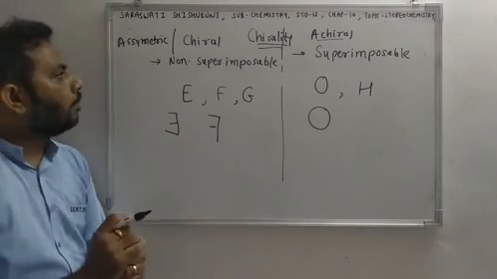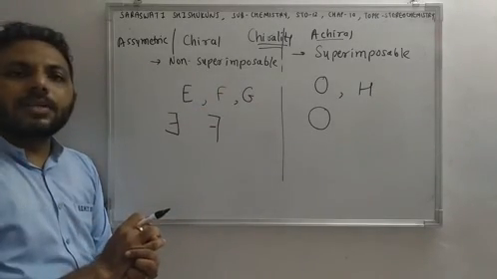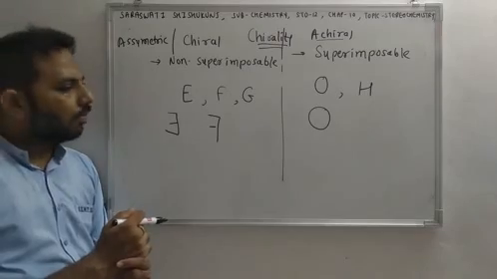Okay. Now we'll discuss, this is the example of chiral and achiral. We'll discuss some chemical examples. For example, propan-2-ol.